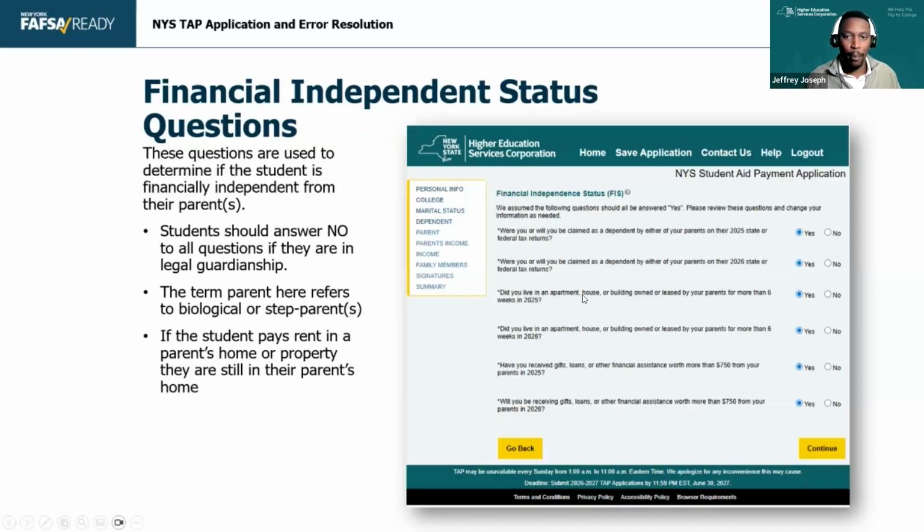The second one is: do you live in an apartment, house, or building owned or leased by your parents for more than 6 weeks? That's something I'm sure you may have some experience with. I've seen this a lot, where I've had students saying, "Well, I live on my own."